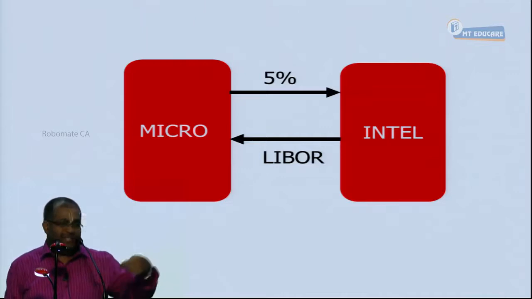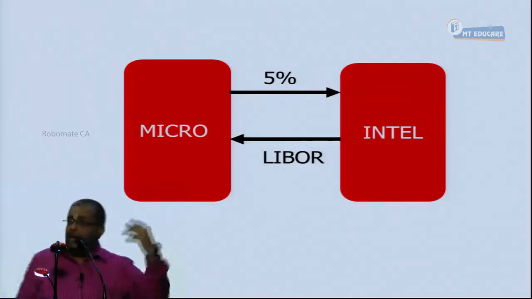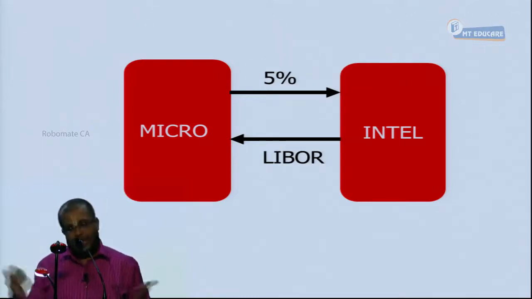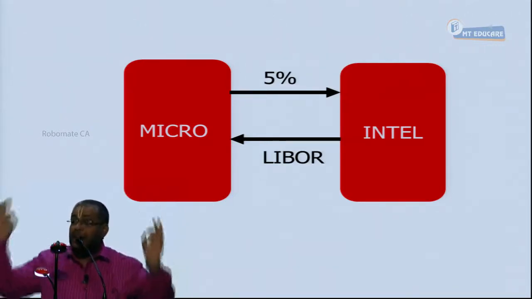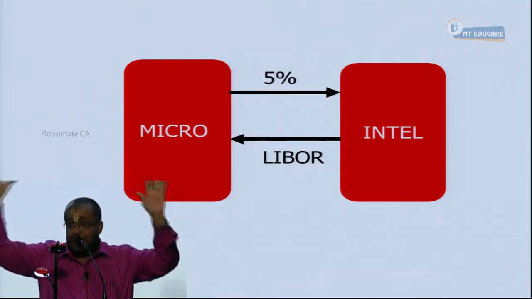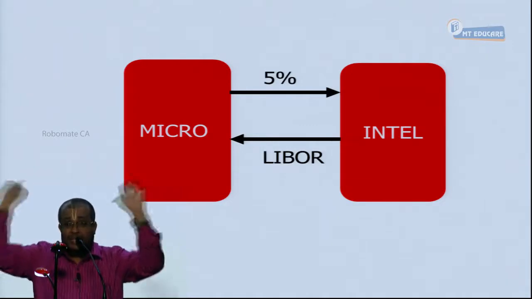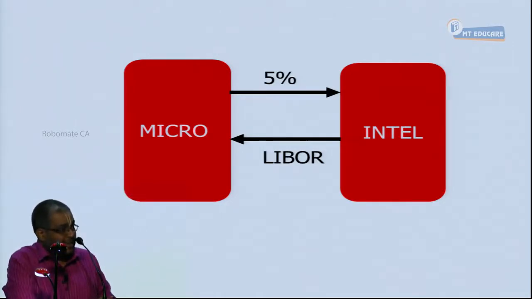You buy a TCS share, I sell a TCS share. Tell me why you sell? I am bearish and you are buying because you are bullish. Same way it happens here also. The interests are going to be exchanged every time, once in 6 months, for 3 years. So how many interest exchanges happen here? 6 times. Either we can also call it an interest swap agreement. Everybody, point number 1.